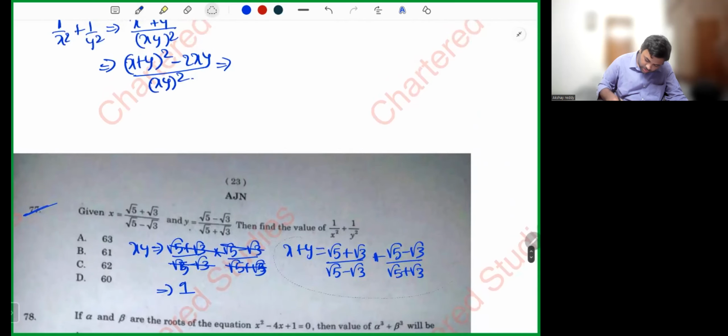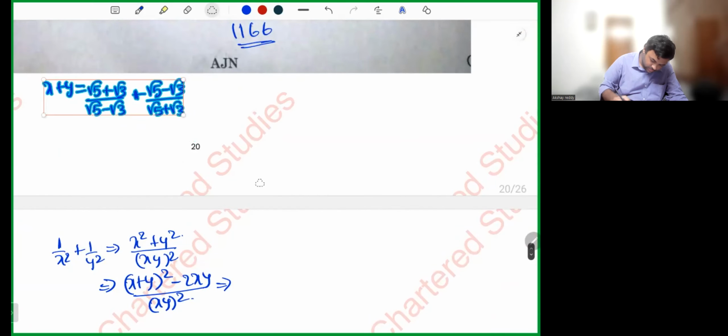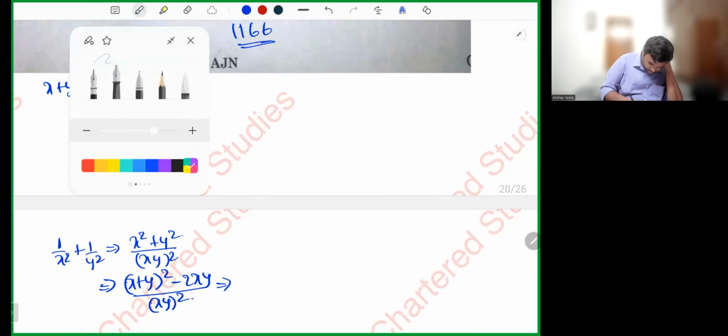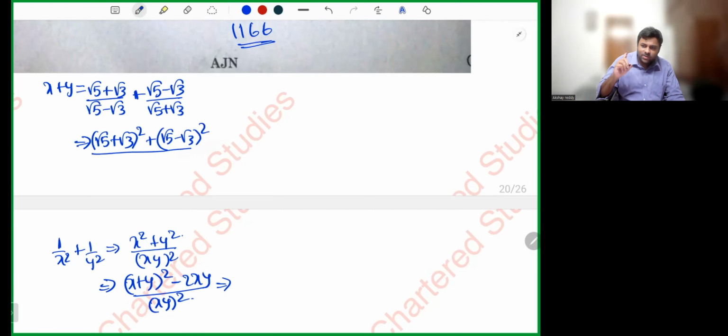I'll add them over here so that I'll have some extra space. Let's take LCM. Root 5 plus root 3 whole square plus root 5 minus root 3 whole square, whole divided by a plus b into a minus b, a square minus b square. You see what happened just now? Light got flickered. Root 5 whole square minus root 3 whole square.